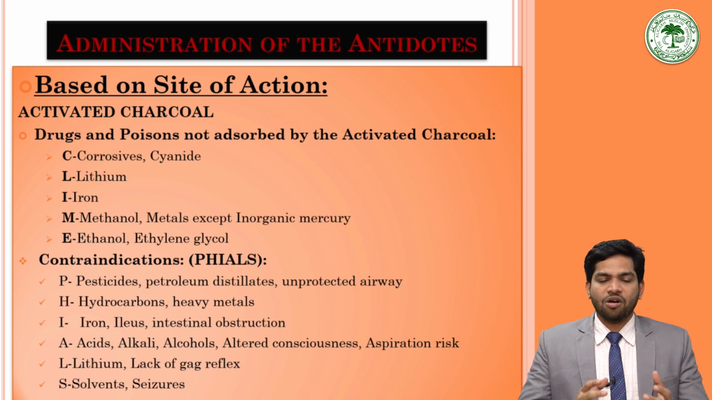Then how the activated charcoal works. It basically adsorbs the toxic substances inside the gastrointestinal tract. So it doesn't allow the absorption of the poison from the GI tract into the blood or the other organs of the body. So this is one mechanism of preventing the absorption of toxic substances. Then for selected drugs, it increases the clearance by interfering with the enterohepatic recycling.